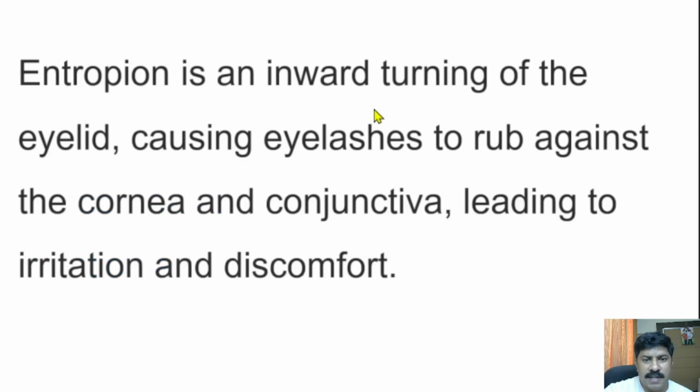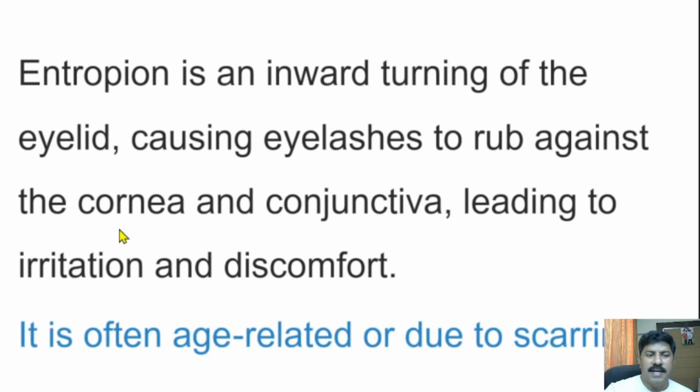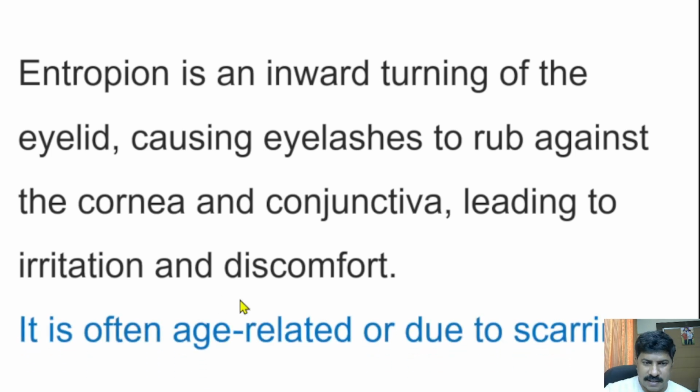Entropion is an inward turning of the eyelid causing eyelashes to rub against the cornea. So after the eyelid turns inward, the eyelash will cause irritation to the cornea. So that will lead to irritation and discomfort to the person. Usually it is seen in age-related changes or due to scarring. These are the common causes for entropion, often age-related or due to scarring.